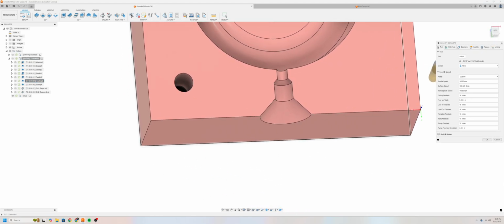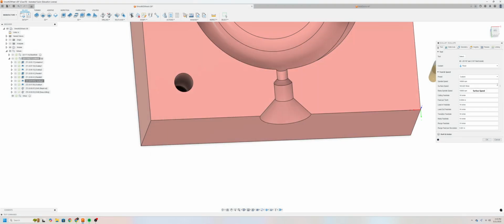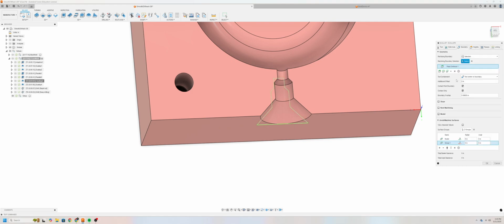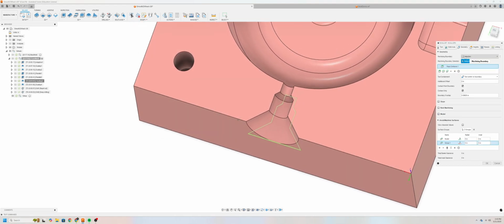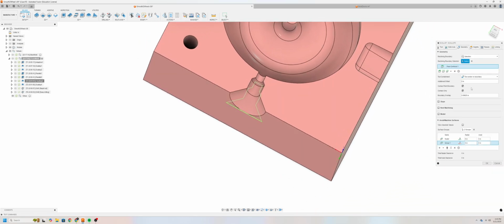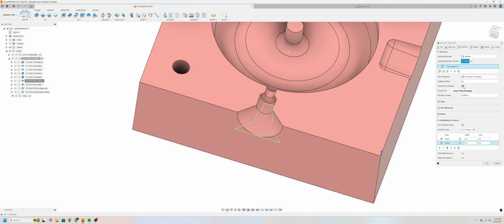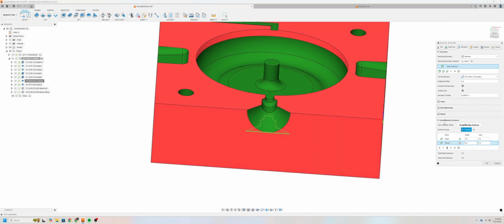So for our tool, we'll go ahead and hit select. And again, under Fusion Library and ball end mill, we'll go ahead and select the 16th inch ball end mill. And these are the feeds and speeds that I want you guys to do. Again, flood cooling only on Tormach 4. So for our geometry tab, we have again selection enabled and our face contours enabled as well. And these are the faces that I want you to select. So tool center on boundary, contact point boundary, contact only, and then our avoid machine surfaces that I want you to select as well.